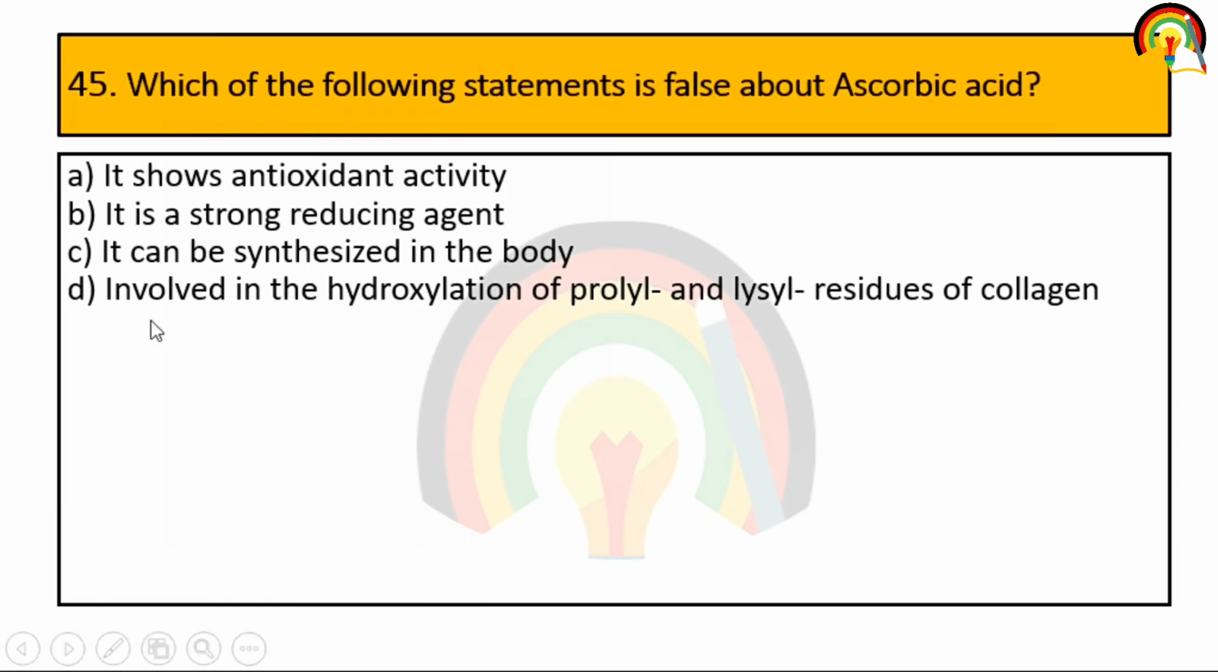Next, which of the following statements is false about ascorbic acid? What is ascorbic acid? It is vitamin C. It shows antioxidant activity. It is a strong reducing agent. It can be synthesized in body, involved in hydroxylation of proline and lysyl residue of collagen. Absolutely, in collagen vitamin C is used. So it is right. It is a strong reducing agent. It is also correct. It shows antioxidant property. It is also correct. But this is false, that it's synthesized in the body.